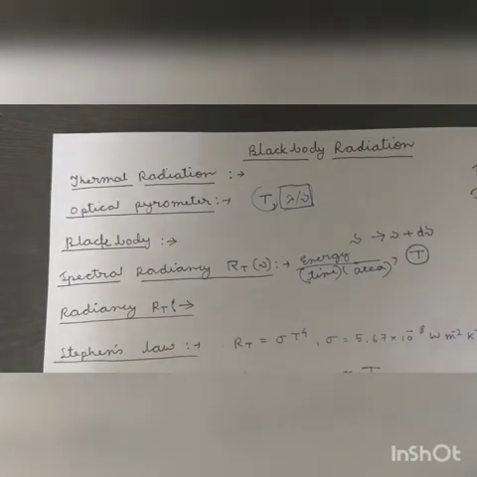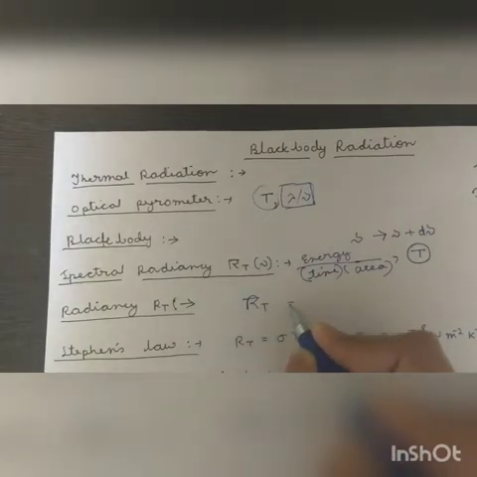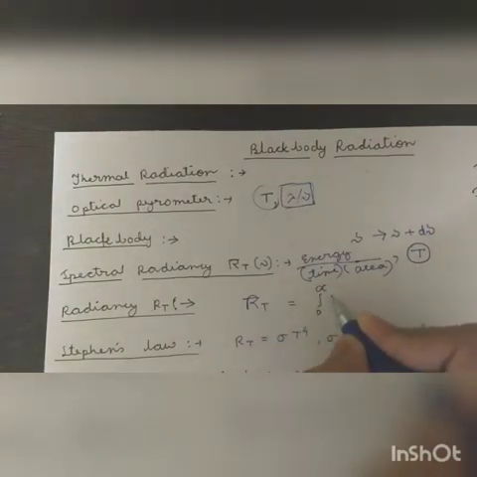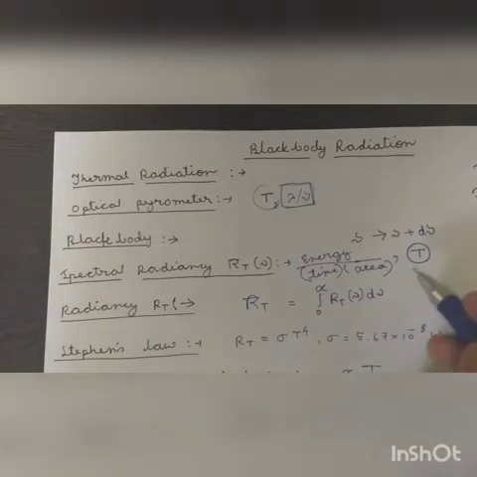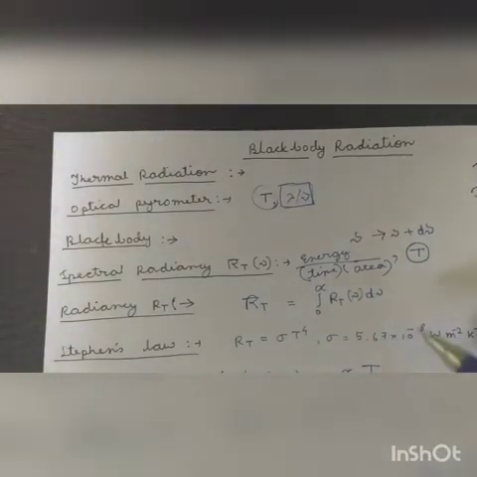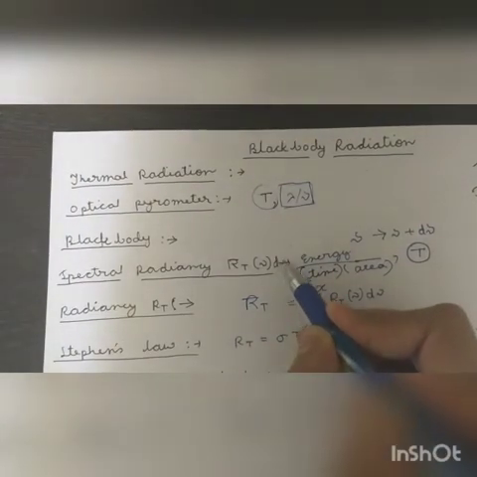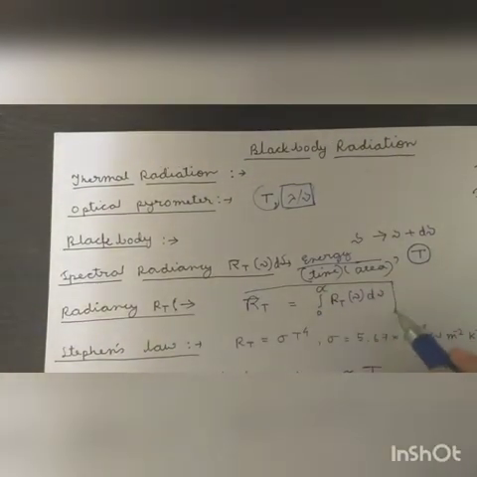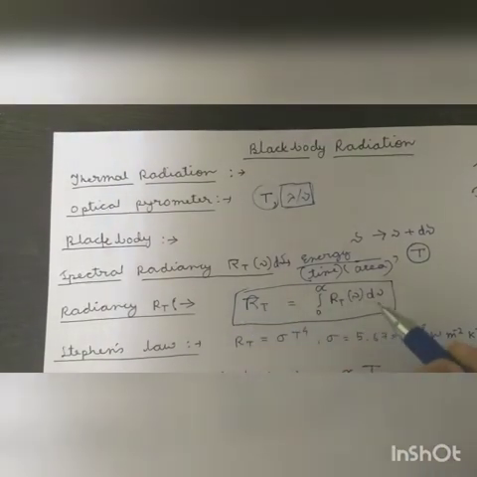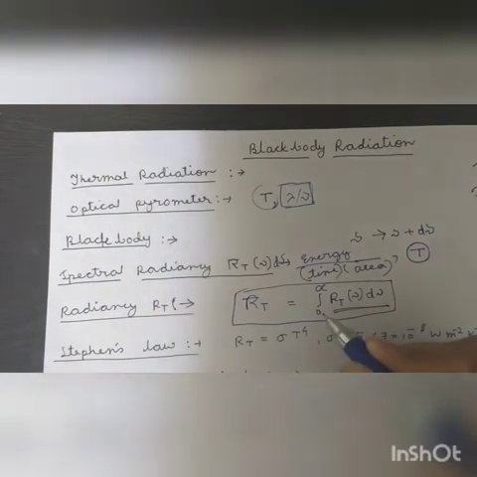Then there is another term that is called radiancy. Radiancy and spectral radiancy are related as follows: R_T equals the integral of spectral radiancy R_T(nu) d nu from 0 to infinity. Sorry, there will be a d nu, because we will see the significance of this relation. If you look at it, we have integrated spectral radiancy from 0 to infinity.